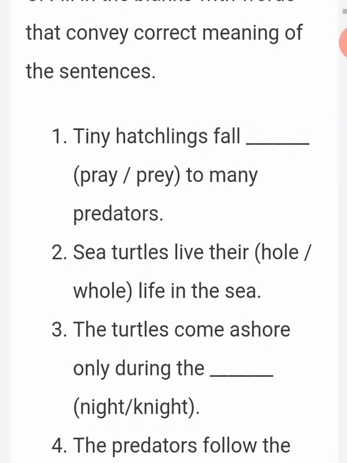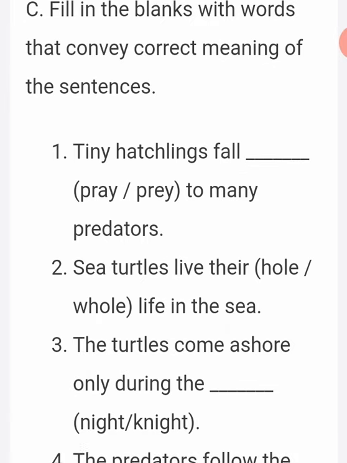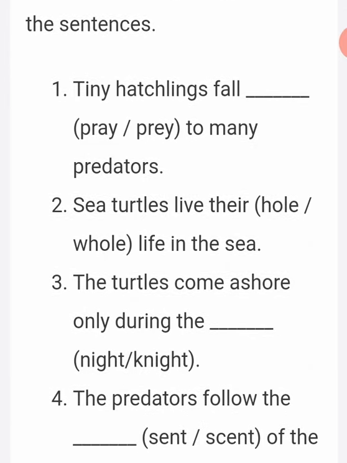Next Roman letter. Fill in the blanks with words that convey correct meaning of the sentences. Okay. Tiny hatchling fall dash. See, the 2 words are given in bracket. You have to choose the correct spelling. We call these homophones. Homophones means the 2 words have the same sound but different meaning. So you have to select which one is the correct spelling.